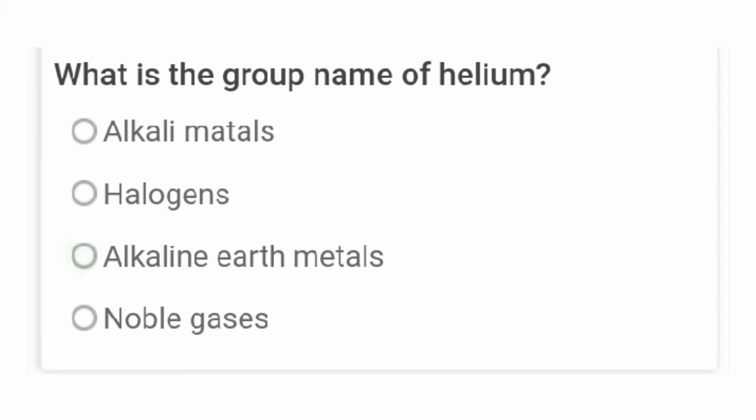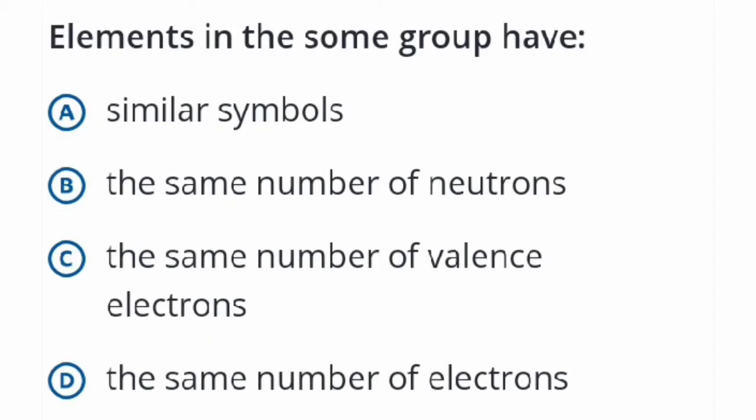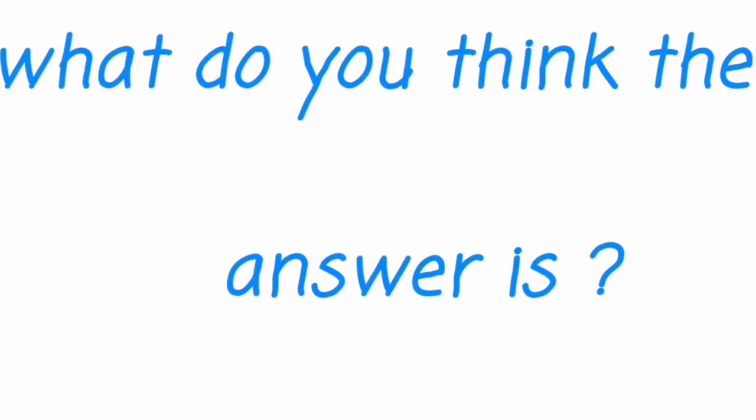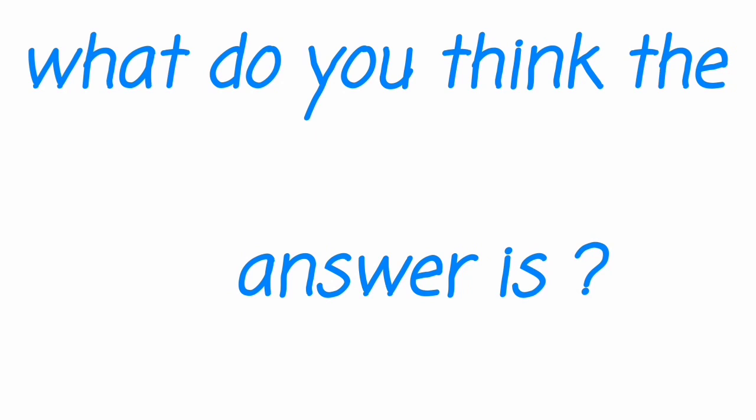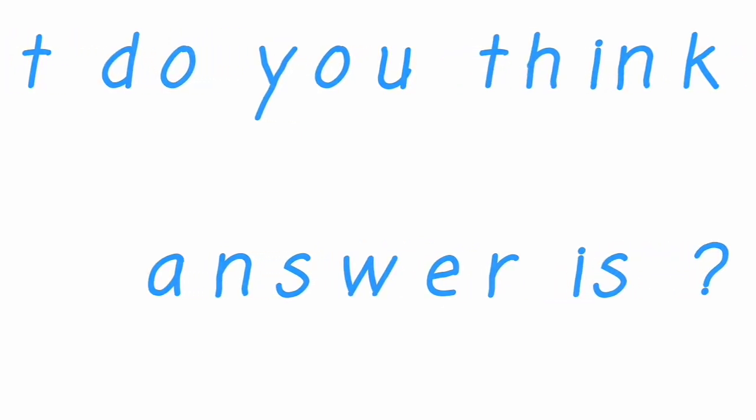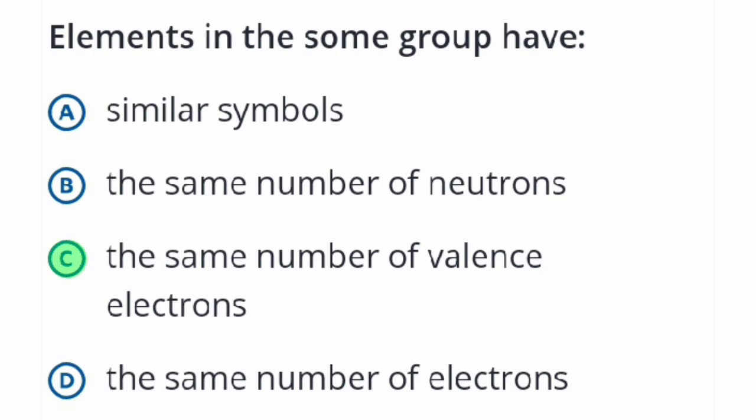Now we move to answer the next question. Elements in the same group have, what do you think elements in the same group will have? Now to answer this question, elements in the same group have the same number of valence electrons, making the correct answer to be C. Thank you.